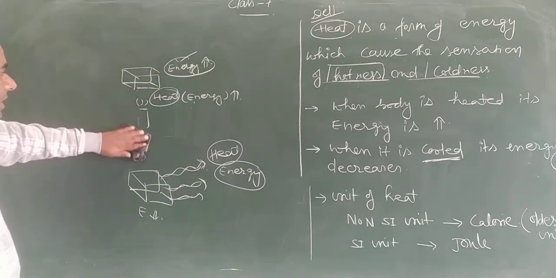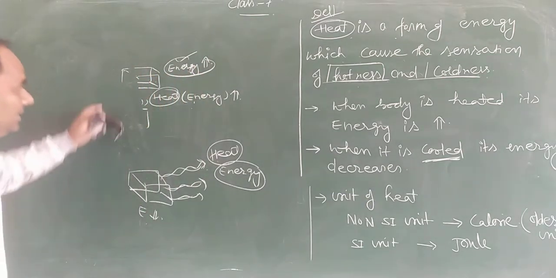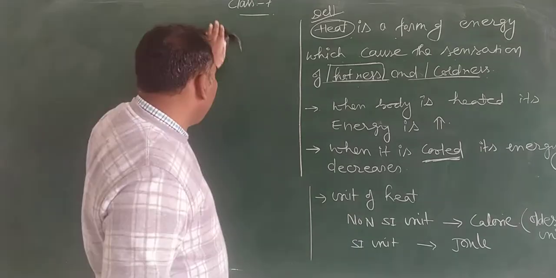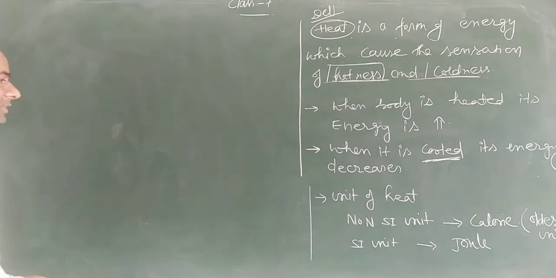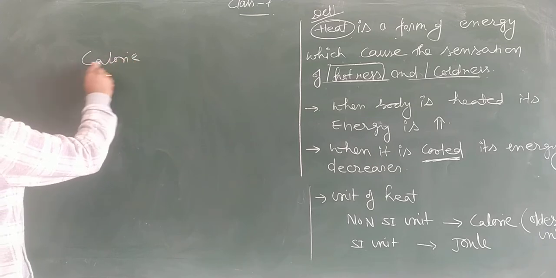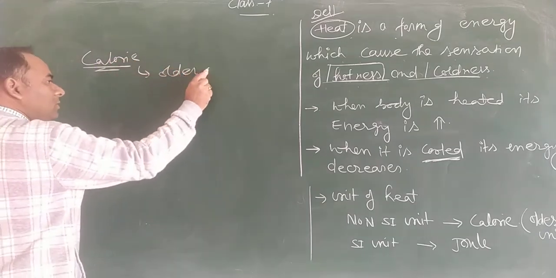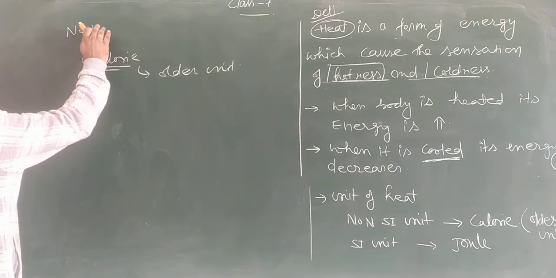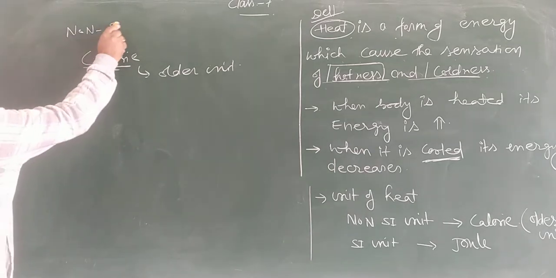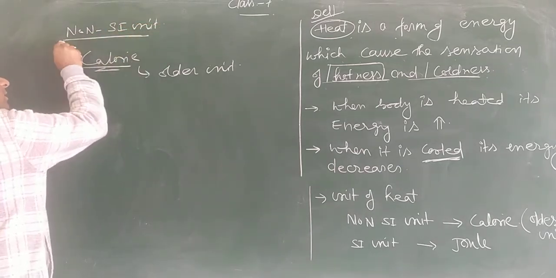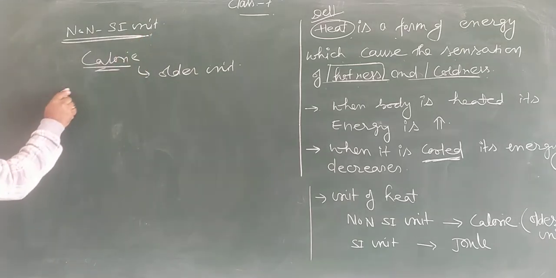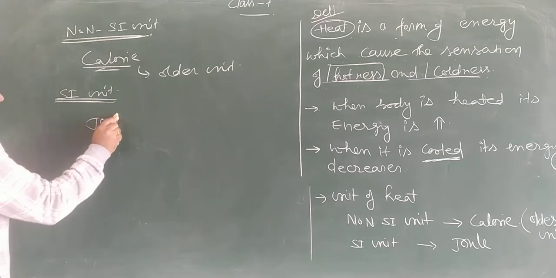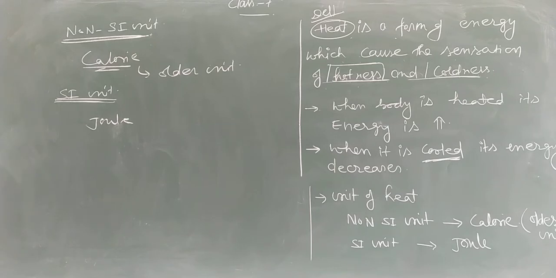The next is, what is the unit of energy? So there are two units. First, we measure the energy in calorie, and this is the older unit, and we can say that this is a non-SI unit. Second, in the SI system, the SI unit of heat is joule.